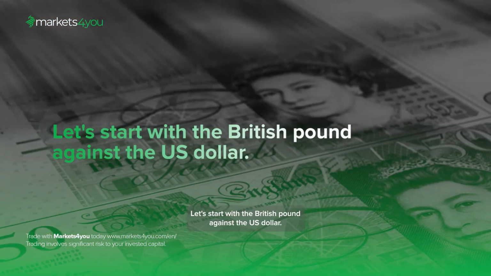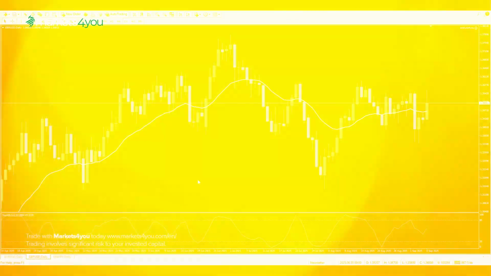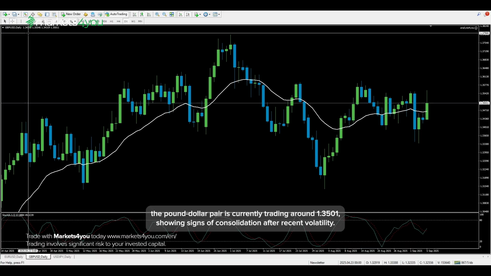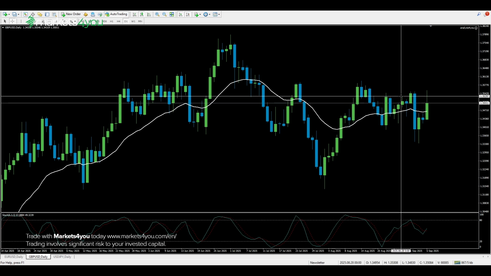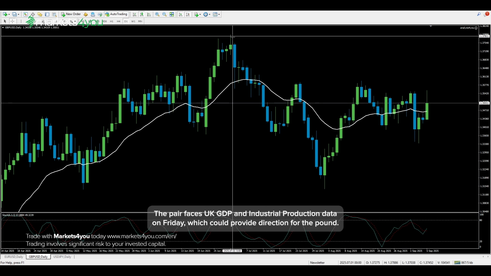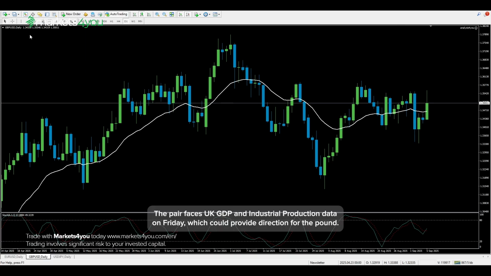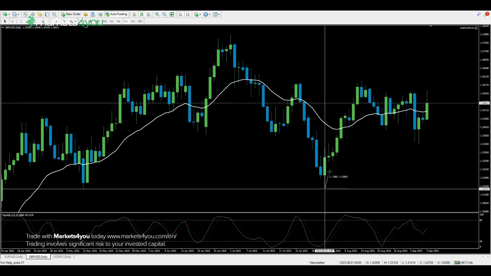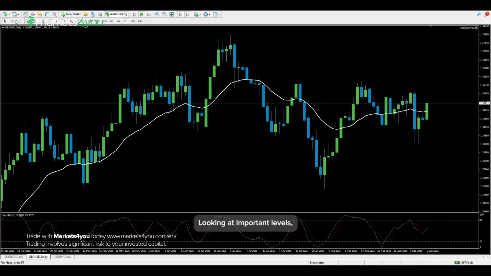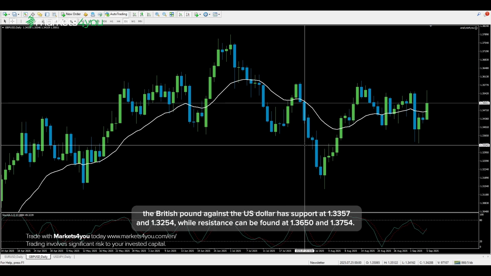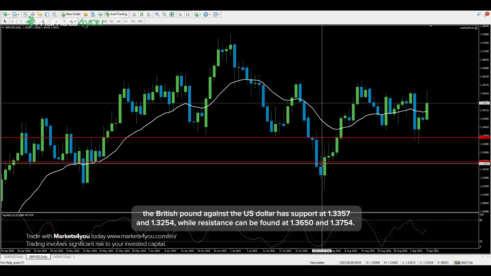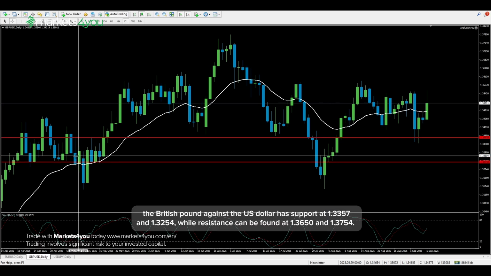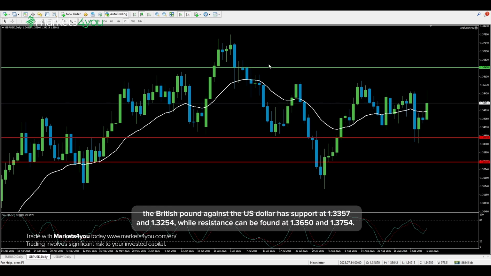Let's start with the British pound against the US dollar. Looking at the daily chart, the pound-dollar pair is currently trading around 1.3501, showing signs of consolidation after recent volatility. The pair faces UK GDP and industrial production data on Friday, which could provide direction for the pound. Looking at important levels, the British pound against the US dollar has support at 1.3357 and 1.3254, while resistance can be found at 1.3650 and 1.3754.